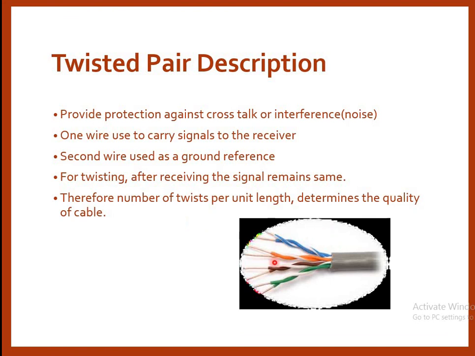Here the diagram of a twisted pair cable is shown to you. This is the first twisted pair, second, third and the fourth, and they are all grouped together under one cable.